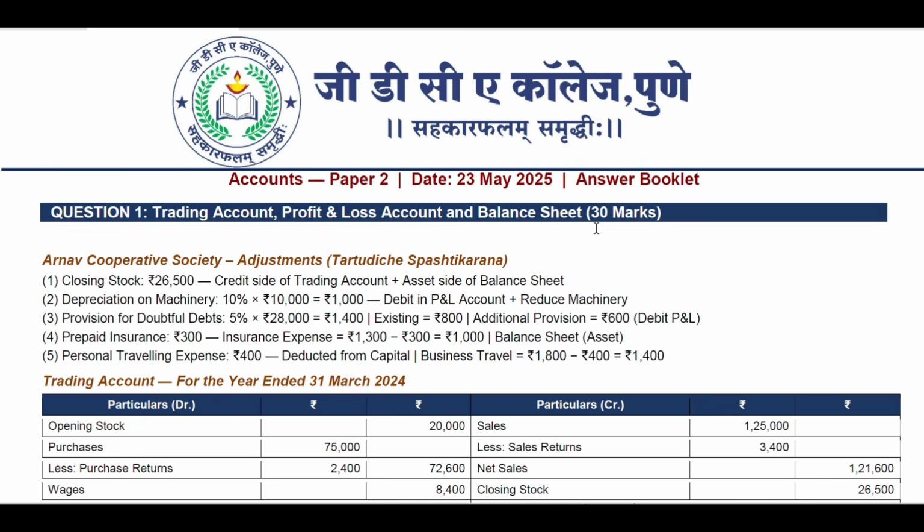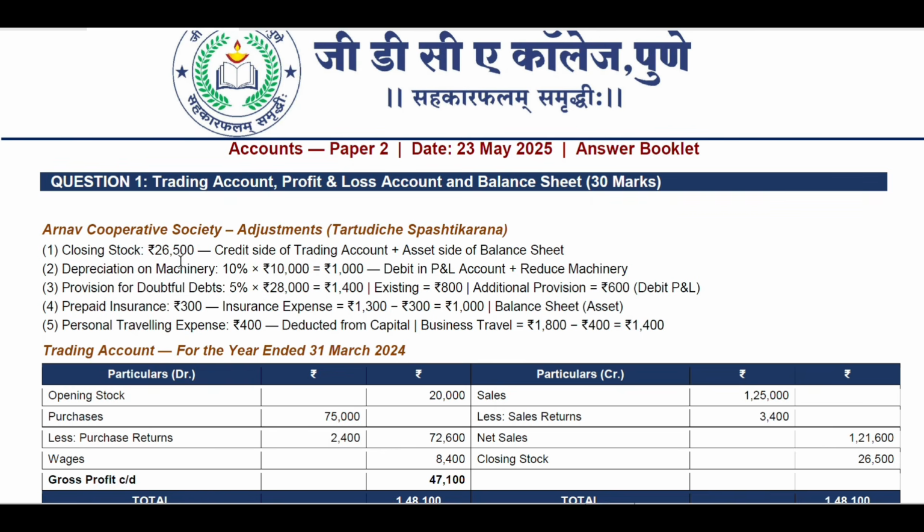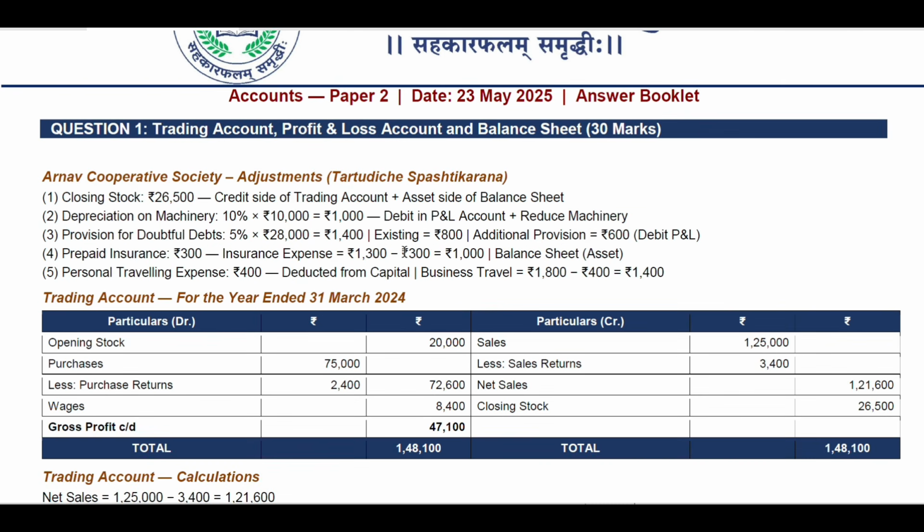So whatever things are given, we have to write accordingly. Number 1 was about Arnav Cooperative Society. Given adjustments were: closing stock 26,500, credit side of trading account plus asset side of balance sheet.